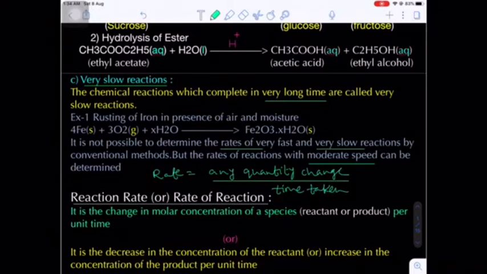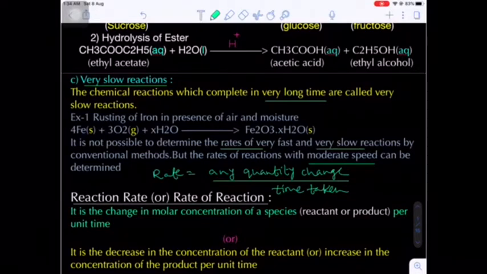Suppose velocity: how much distance is traveled in a unit time interval is called velocity or speed.